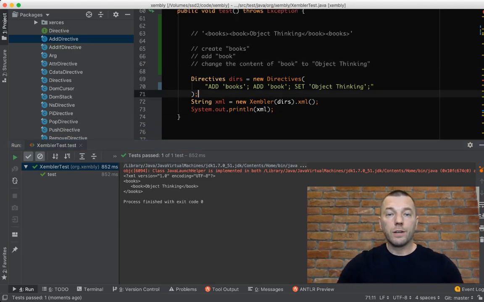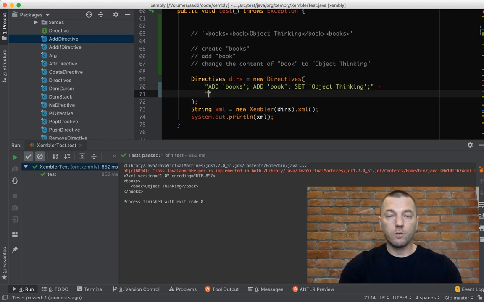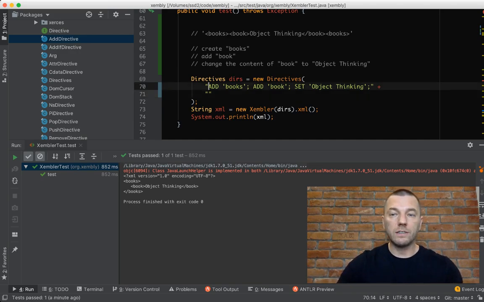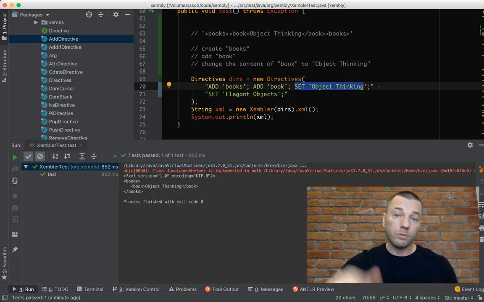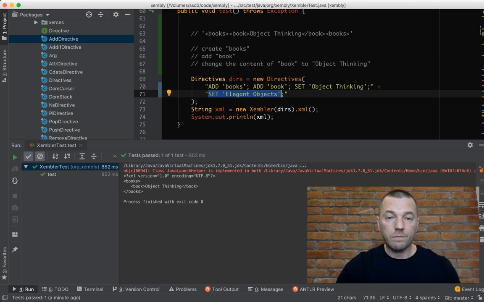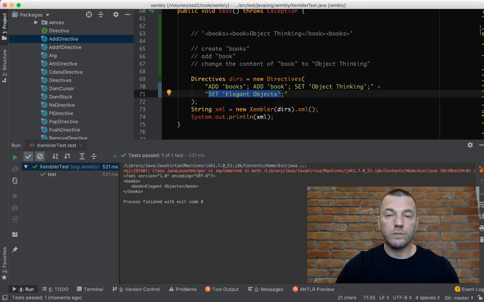So we actually give commands. We can make it more complex. So we can rewrite, for example, the content. You see this set is actually setting the value. I can change it. I can set it to elegant objects. Since we're still staying at the same document, at the same element after the set command. So the set command, if you run it again, it will just overwrite what was there. Let's try. I'm running it now. You see? So we have elegant objects here.